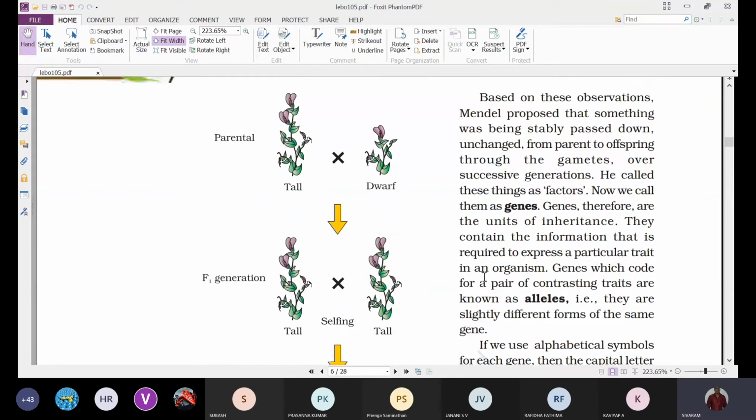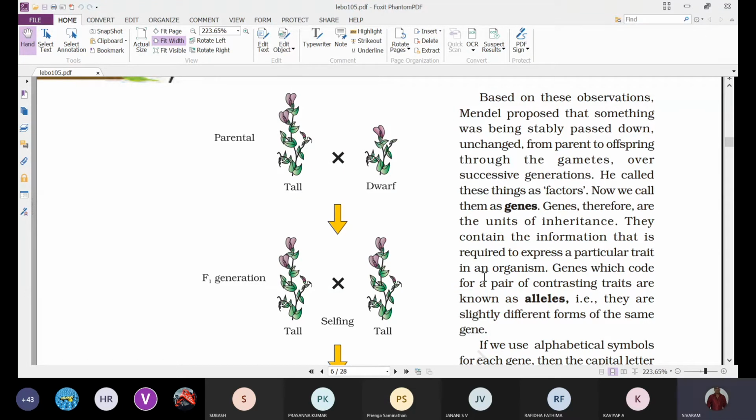After conducting these experiments with all these traits, Mendel finally concluded certain results. Based on these observations, Mendel proposed that something was being stably passed down unchanged from parent to offspring through the gametes over successive generations.